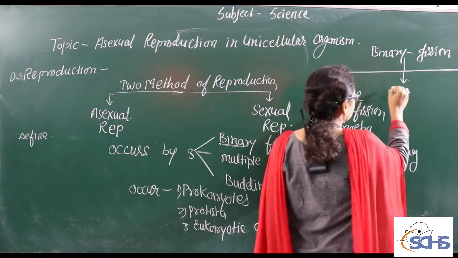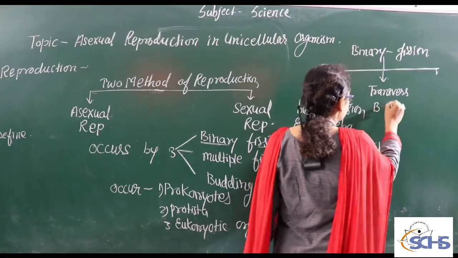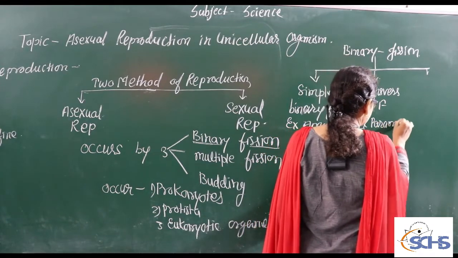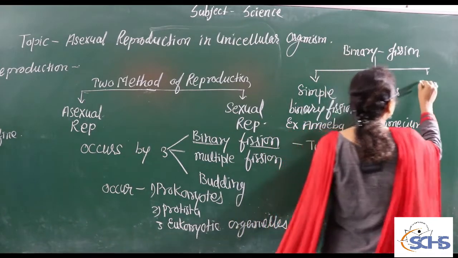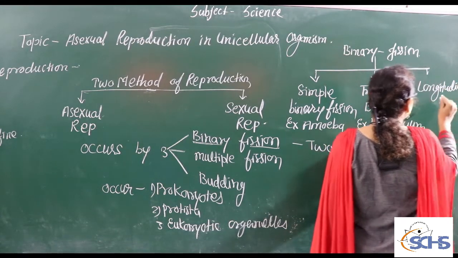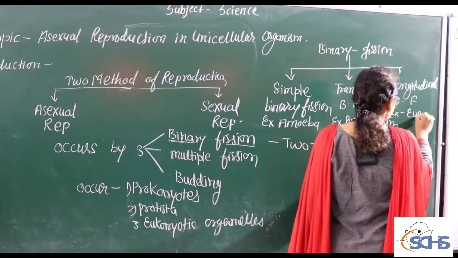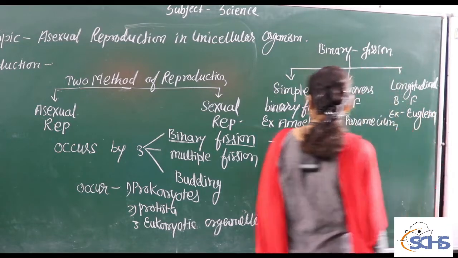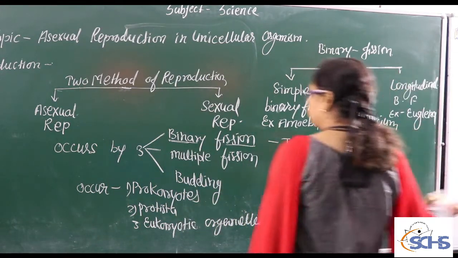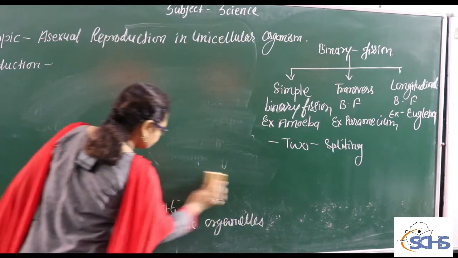The second one is transverse binary fission. The example is paramecium. And the third one is longitudinal binary fission. The example is euglena. First of all, I explain simple binary fission. What is the example of simple binary fission?